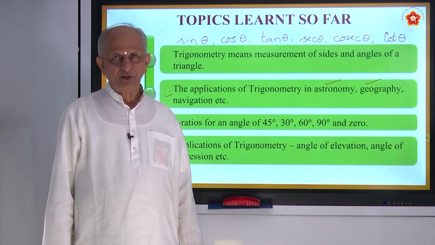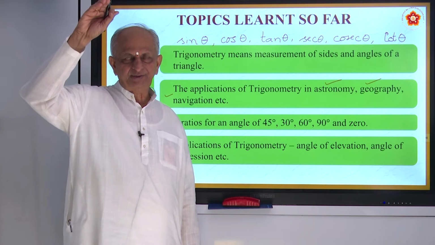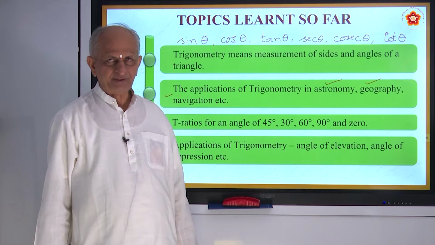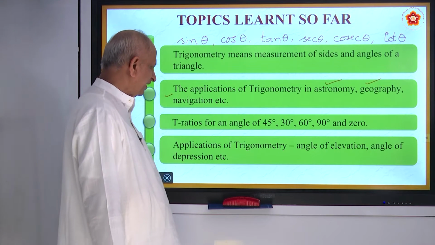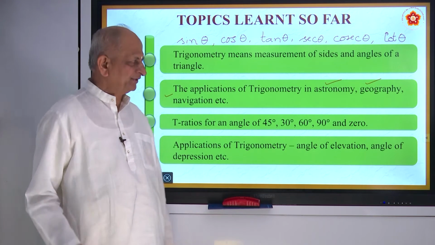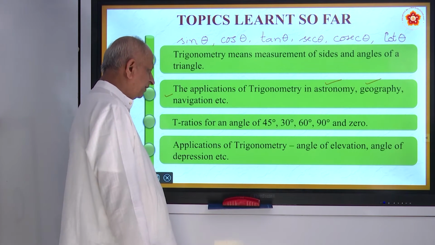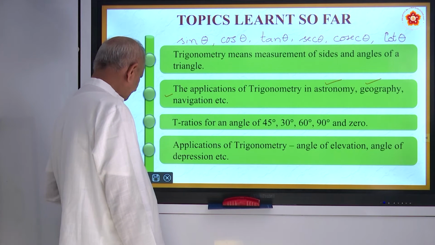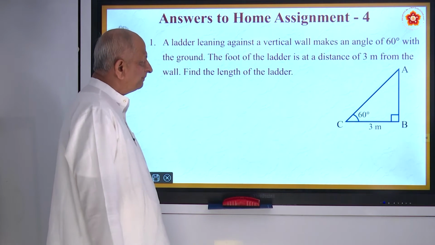For example, if you want to see from a tower any object moving at the bottom of the tower, that is called angle of depression. There will be a horizontal line. On the basis of the horizontal line, when we look up, that is called angle of elevation. So these are the things we have seen in the previous class.